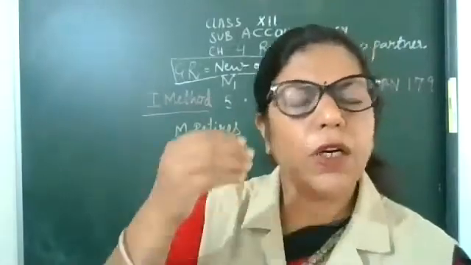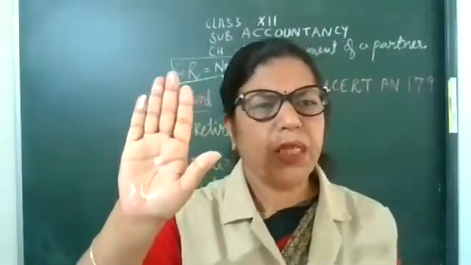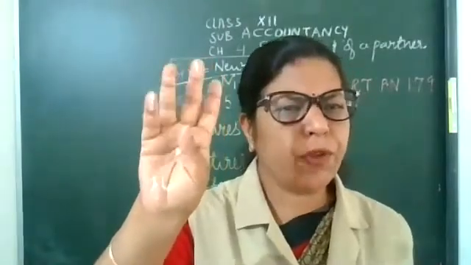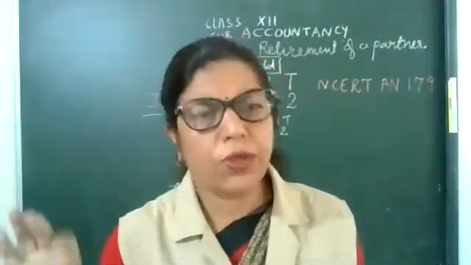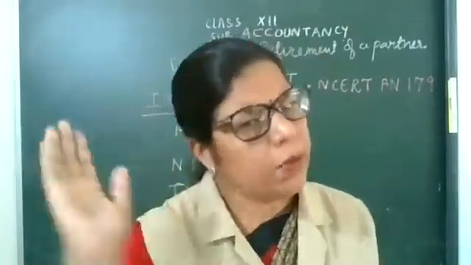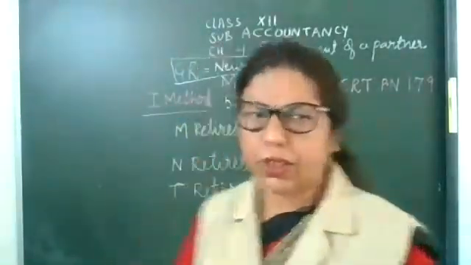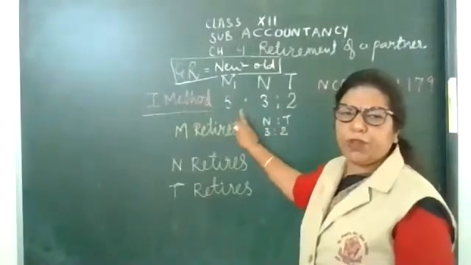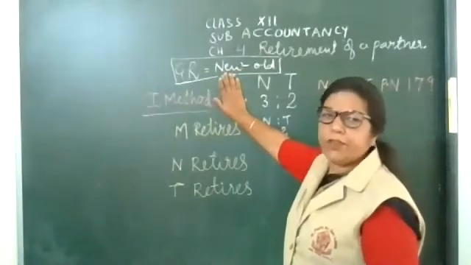It is the same for many partners also. Like if 5 partners are there, A, B, C, D, E, and A wants to retire, remove him. The other 4 will continue their share. Clear? Now see the example again. The partner who is going to retire, remove him. Others will share the new profit sharing ratio. M, N and T are partners in 5, 3, 2. M retires, N and T will be there.